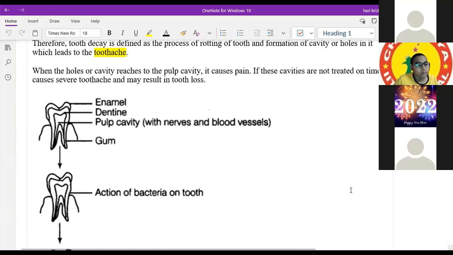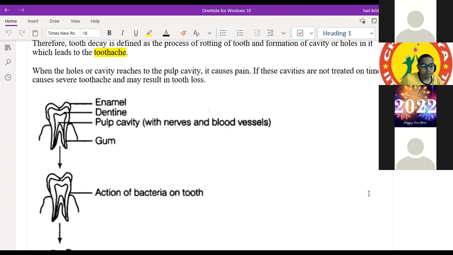For everybody, it is advisable not to eat sugary items because they are really sticky. When they enter our mouth, they don't come out easily. They stick, so we have to spend at least 3-4 minutes brushing.